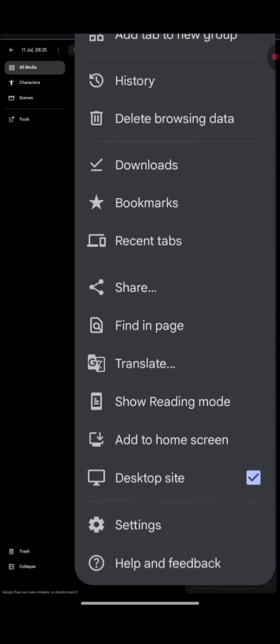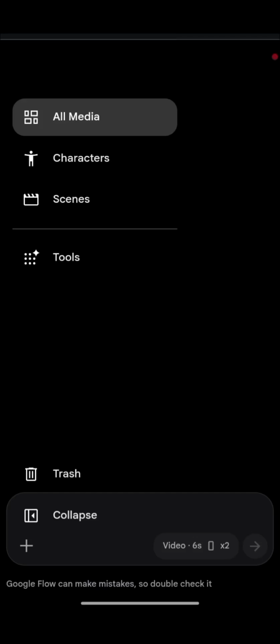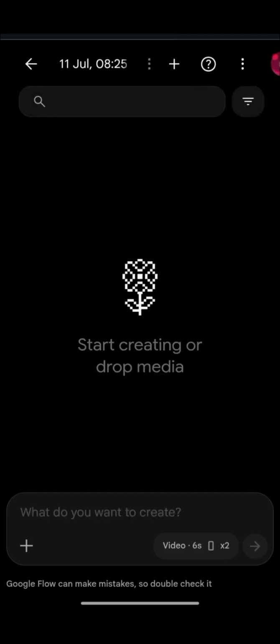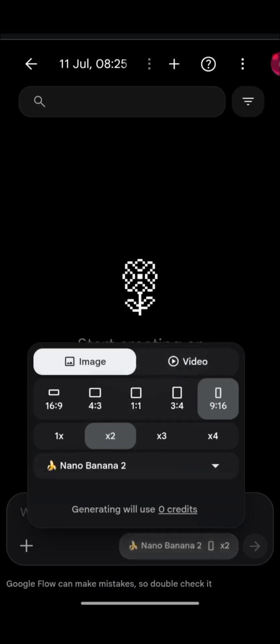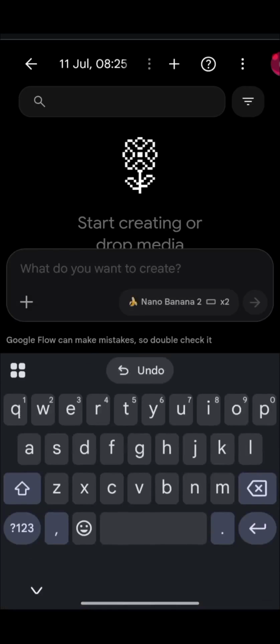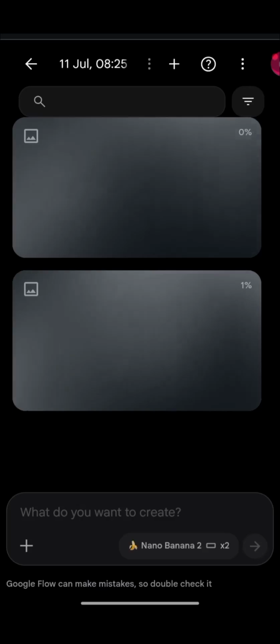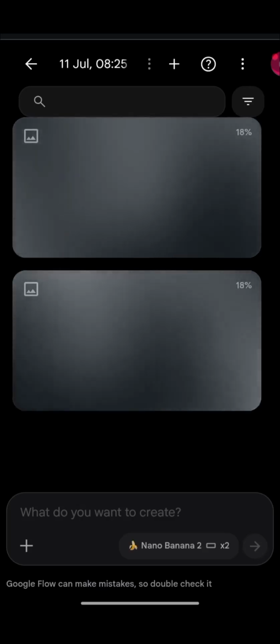Let me remove this from desktop screen so that you can easily see my screen and know what I am doing. Down here you see that it is already on video. So I'm going to change it from video to image because I want to generate images first. I'll change it to 16:9 aspect ratio, and I'm going to get 2 images because that is what I am setting it on. So I'm going to paste this prompt and allow it to load. As you can see here, it is loading and I'm going to get my Stickman image.